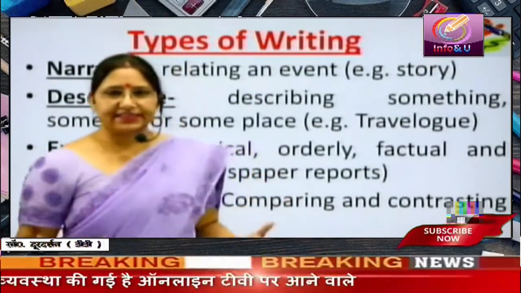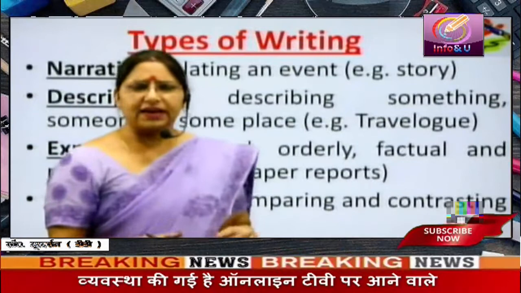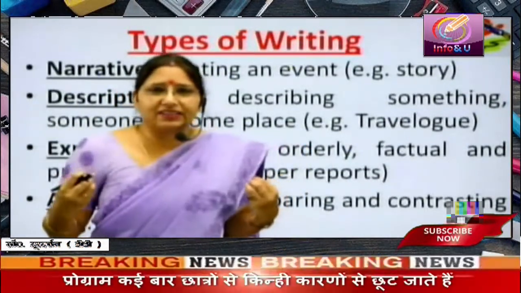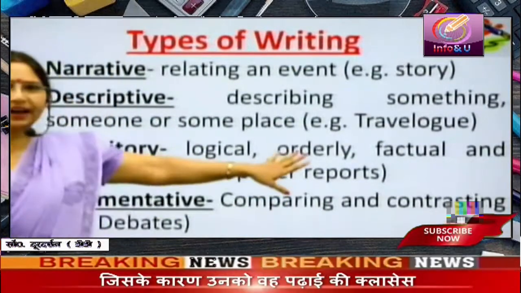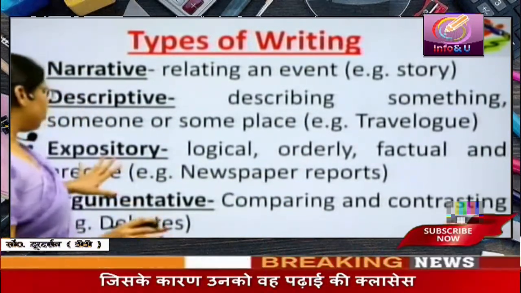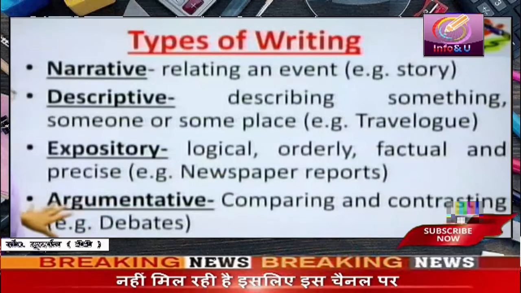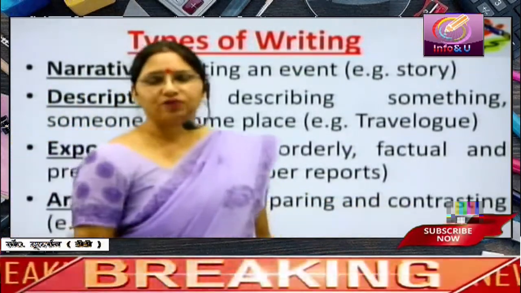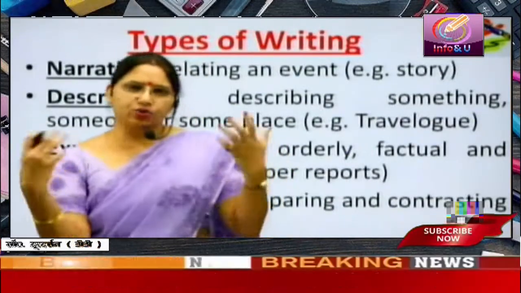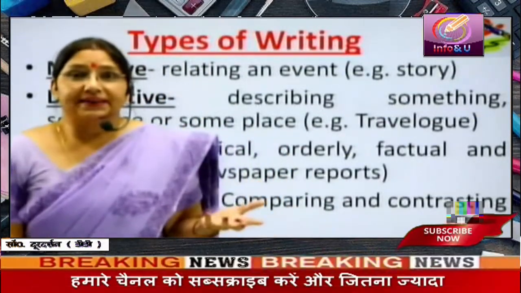Some statistical data is there, some kind of graphs may be there. It is logical and your own feelings don't get involved or exposed in that. It is only the fact which is stated. This is called expository kind of writing. Argumentative writing is comparing and contrasting. You have two ideas, two notions, and you compare and contrast which one is better.